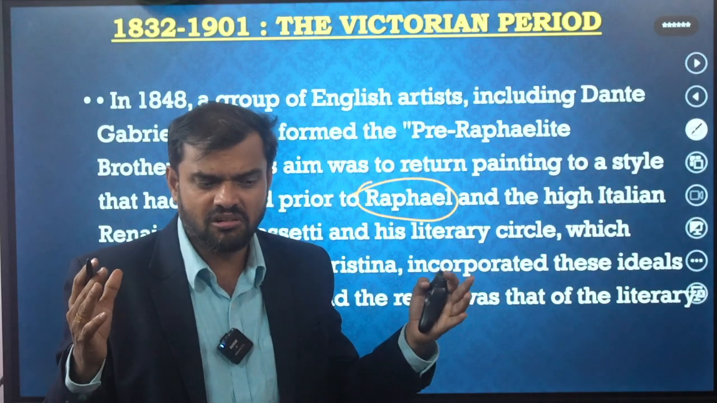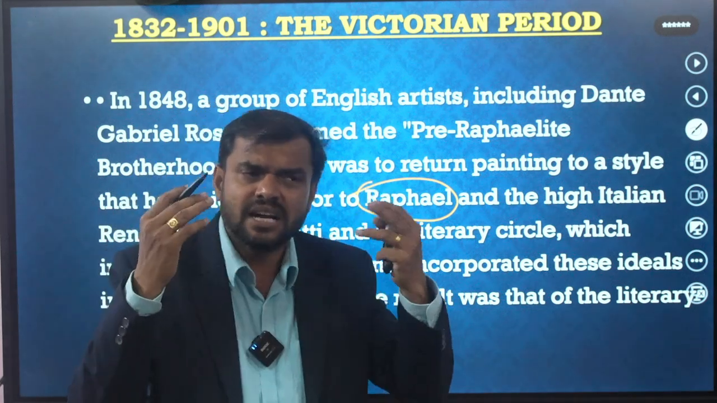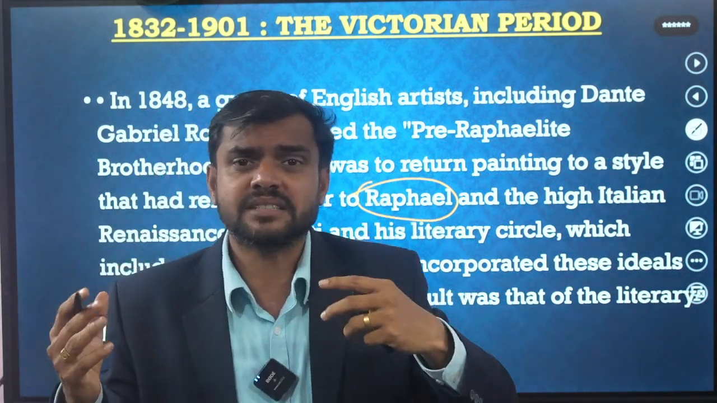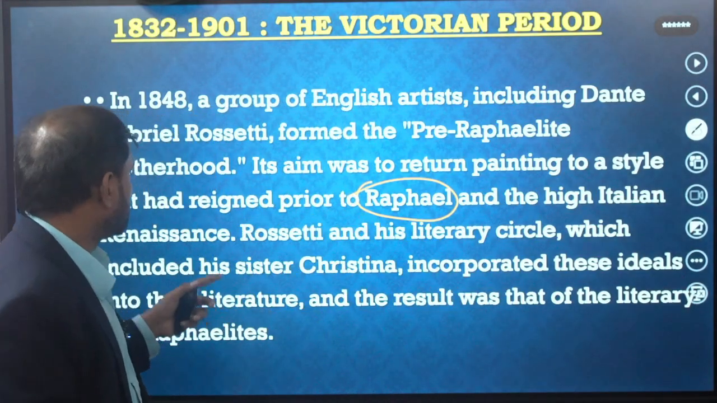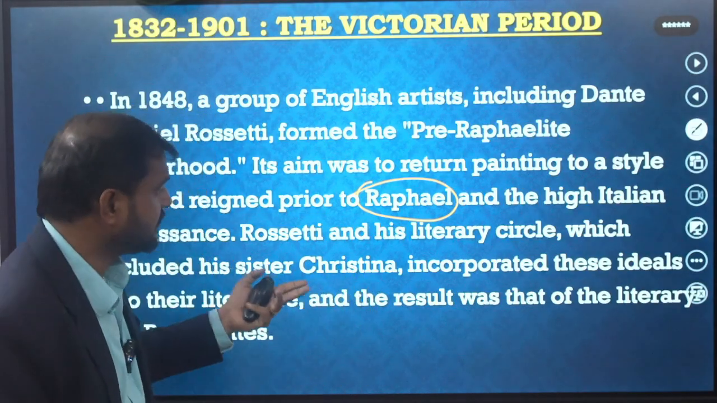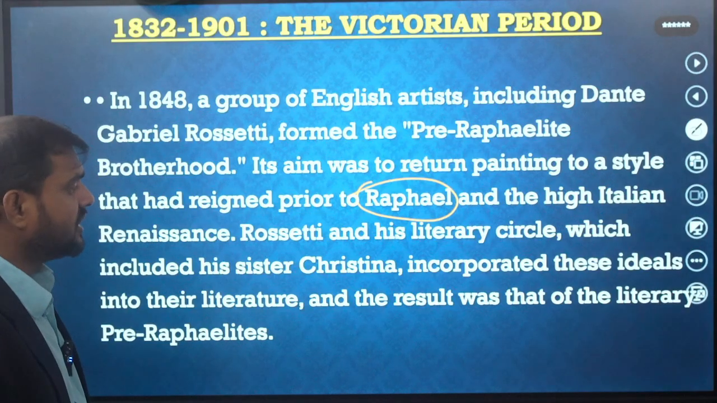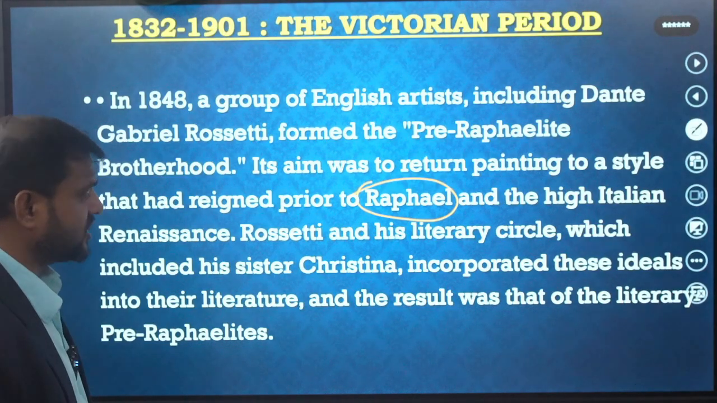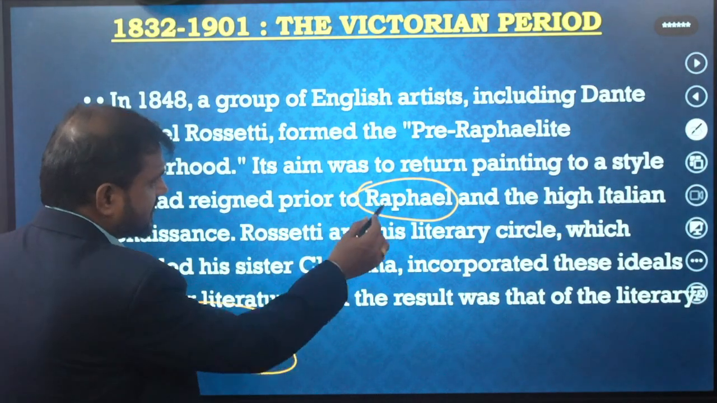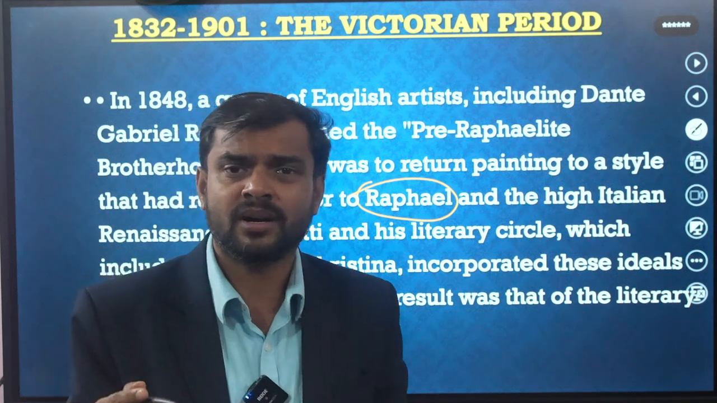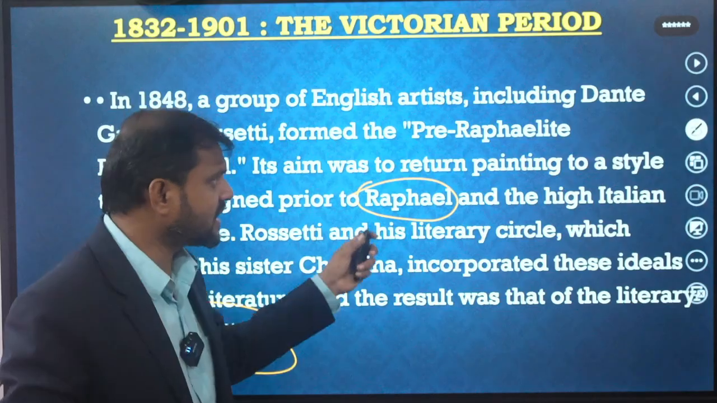importance, for that all Englanders and other people wanted to see such a wonderful painting. And Raphael and the other, Michelangelo, some other painters, they have painted wonderful paintings, and they are all analyzed here. The High Italian period influenced this. Rossetti and his literary circle, which includes his sister Christina Rossetti, incorporated these ideas into their literature, and the result was that the literature is Pre-Raphaelite. Because of this Raphael movement, Christina Rossetti, Swinburne and Morris, D.G. Rossetti and other writers wrote about these ideas.